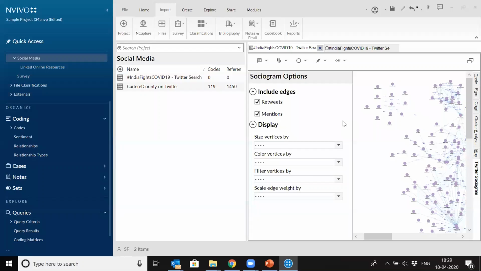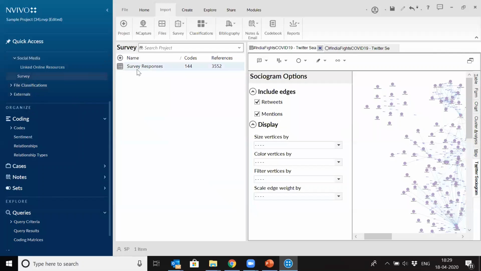Yes, ma'am. See, if you run a text search query for, I will just put in, I will try to do. I don't know whether people have used stress in this or not, but I will just try to. Yeah, let's say this is the survey file.